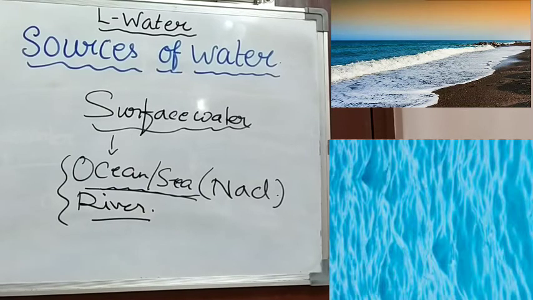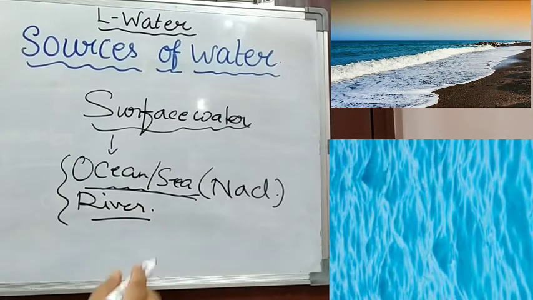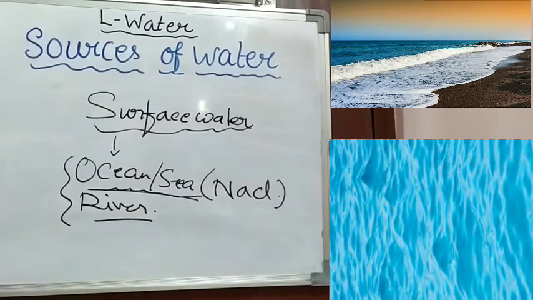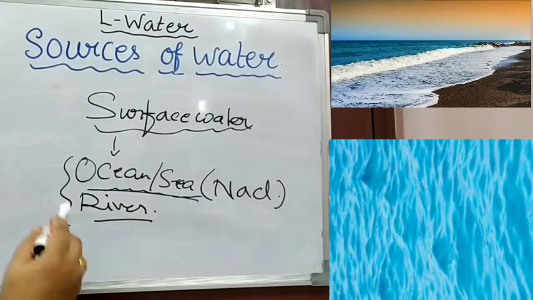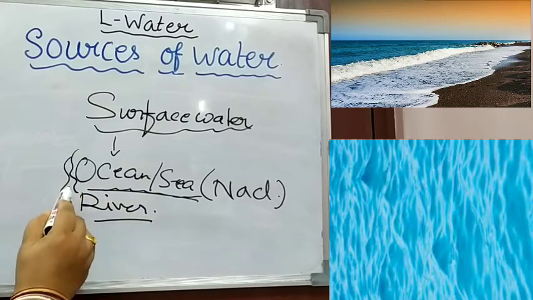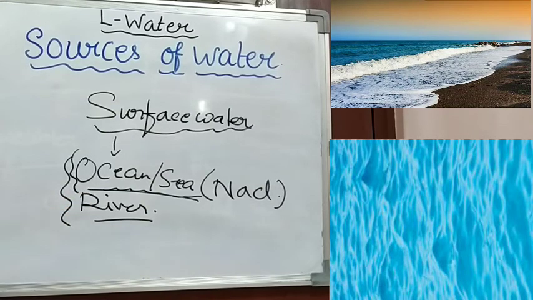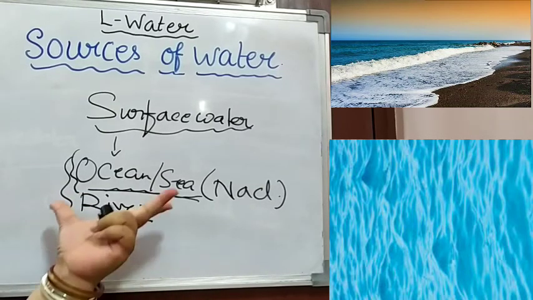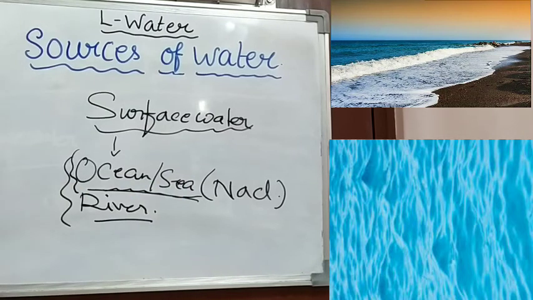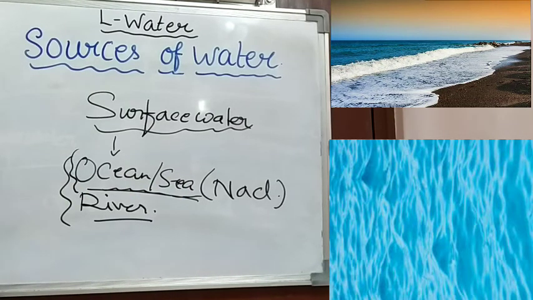And even we human beings, any living things cannot drink this salty water. It induces vomiting, so we cannot drink this. So this water may carry a large percentage of salt, and a large amount of water is present in the ocean, but it is still totally unfit for drinking and all other useful purposes.